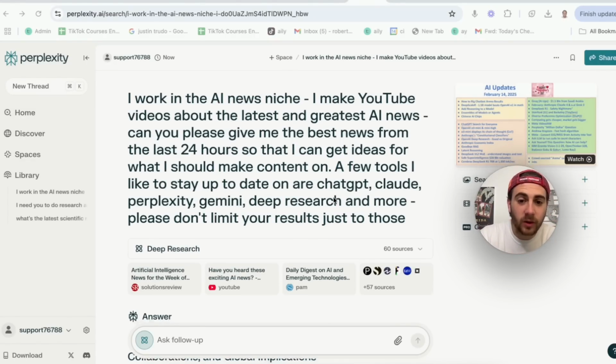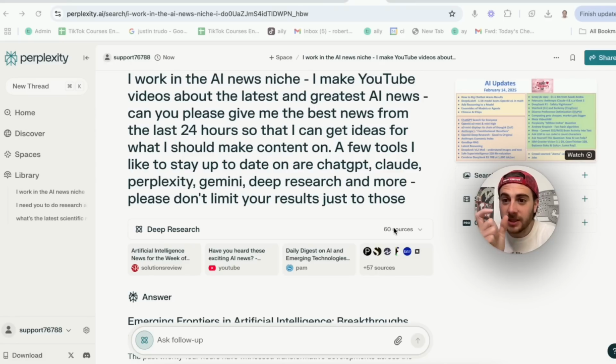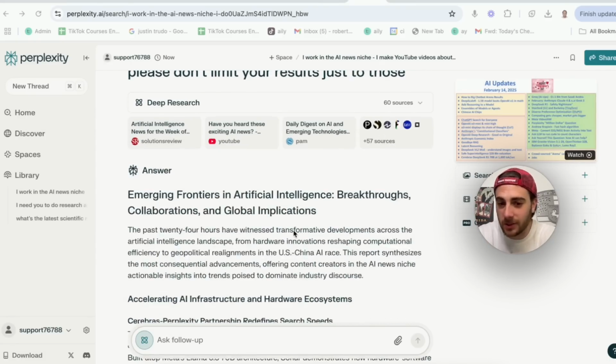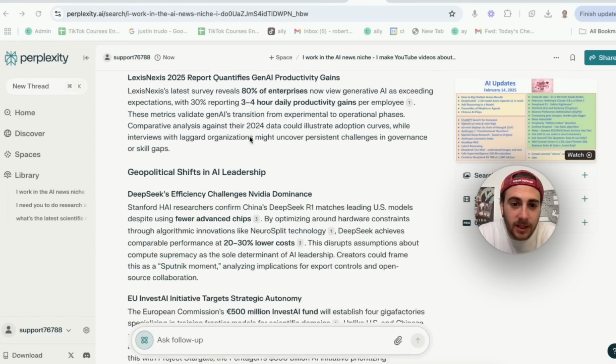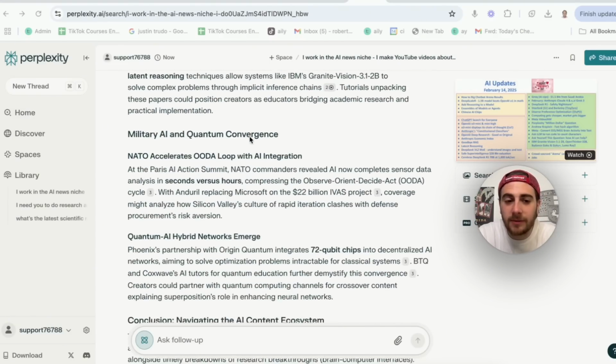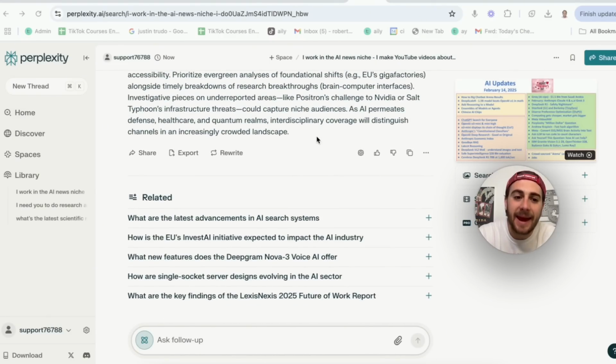This literally went through and looked at over 60 sources in something like 2 minutes. So if we scroll down, it will literally give me all of these different things. It cites all of its different sources here and gives me all of these different updates that now I can create content on. In addition to that, again, I have related things that I can continue to search for. And if we come over here, there's actually an AI updates video that goes through every single update, which is absolutely nuts.